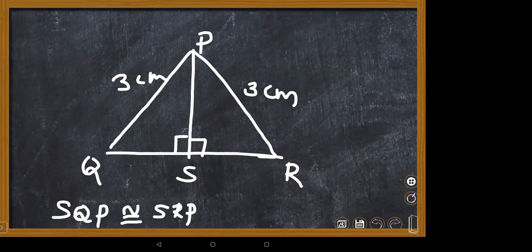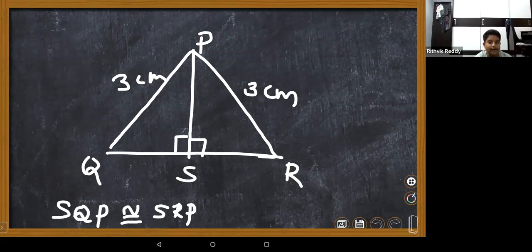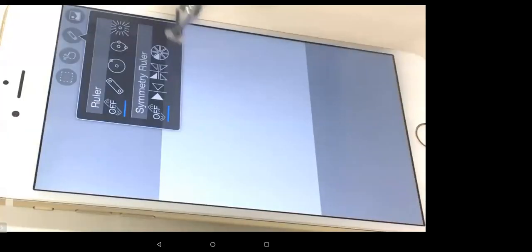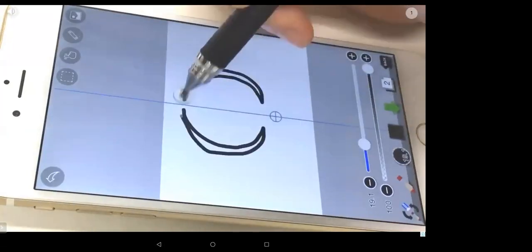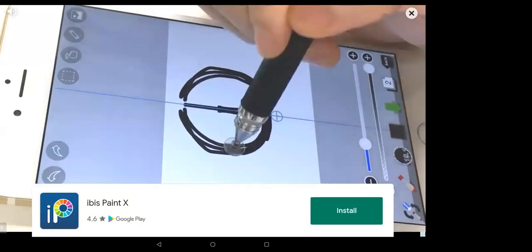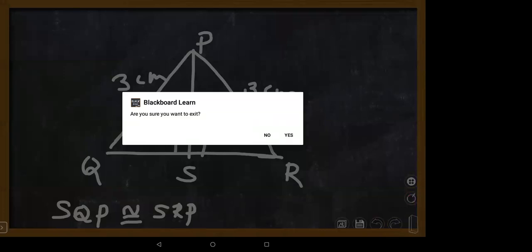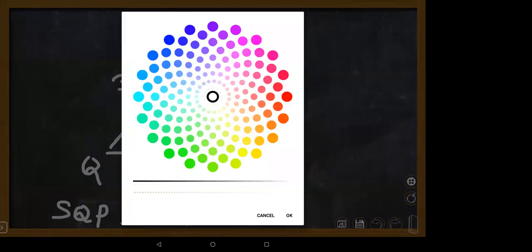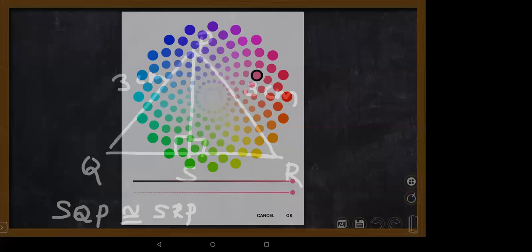Here we can use some more criterion also, we can think, children. How can you think? Let me know. Suppose here two triangles are there. One angle is there and two sides are there. If this is a common side, if you take this as a common side, what happens? Is there any other congruence criterion we can apply over here?